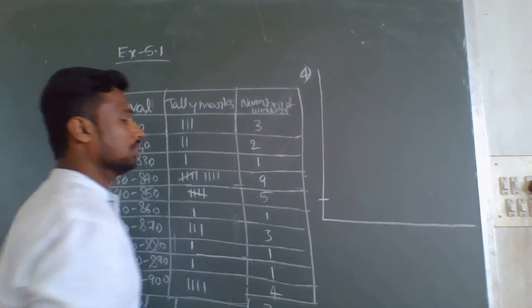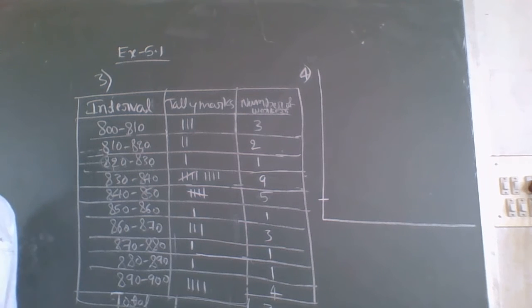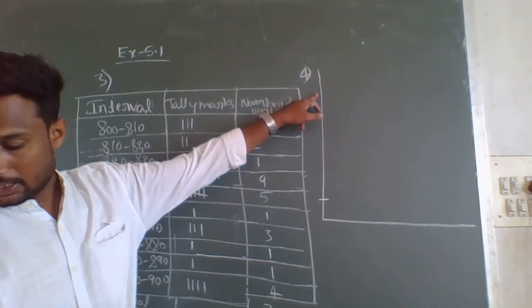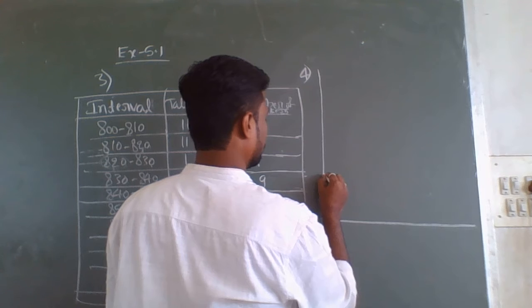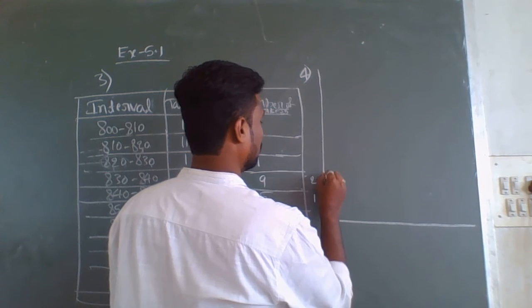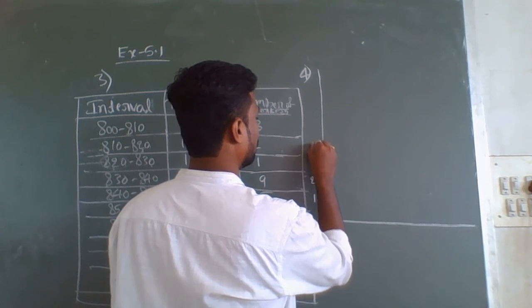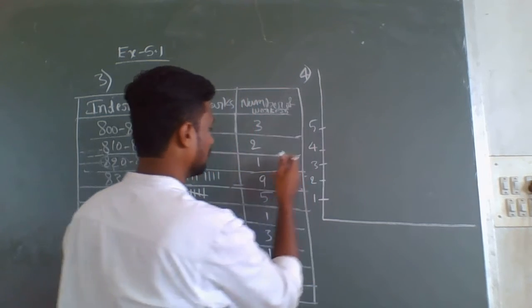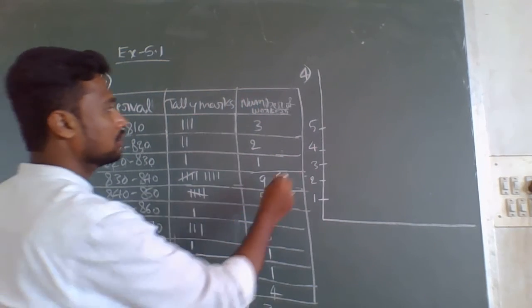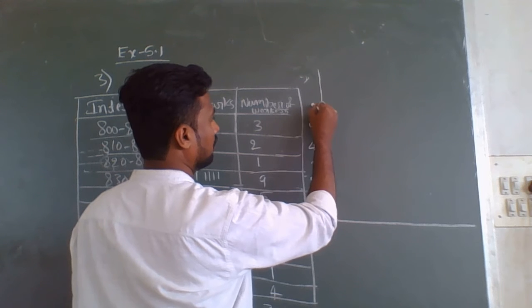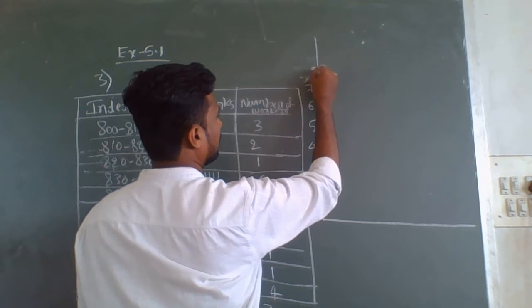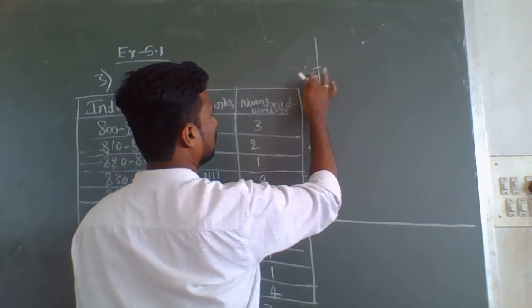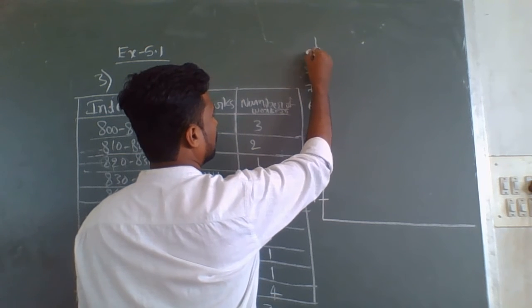This y-axis shows the number of workers: 1, 2, 3, 4, 5, 6, 7, 8, 9. I will represent up to 9.